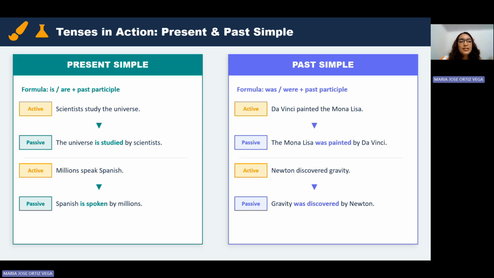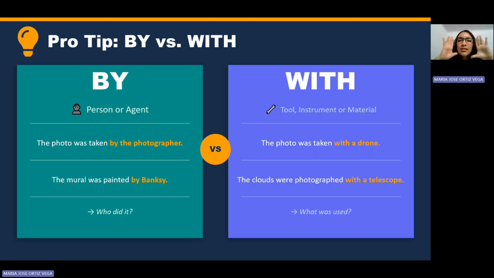In present simple we use is or are plus participle. In past simple we use was or were plus past participle. Yes, it's very easy. So, what is that, Maria Jose? This is another topic: when we can use by or with in passive voice with the past participle. Many English learners make mistakes and confuse them, but no.